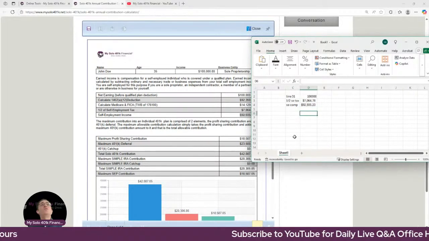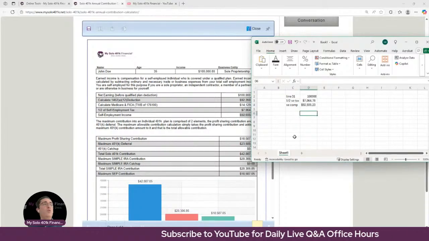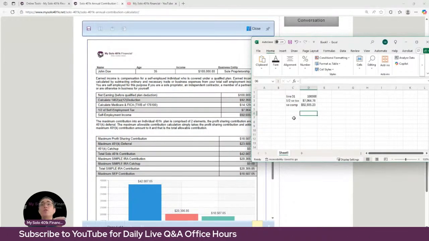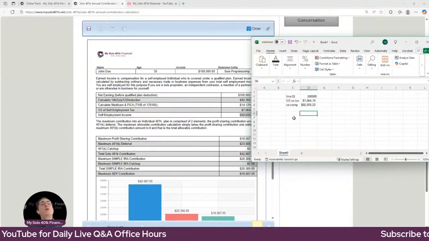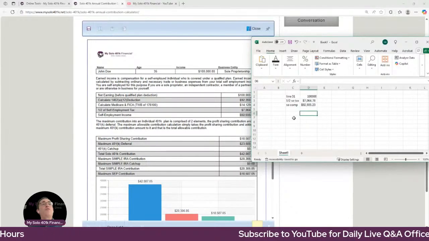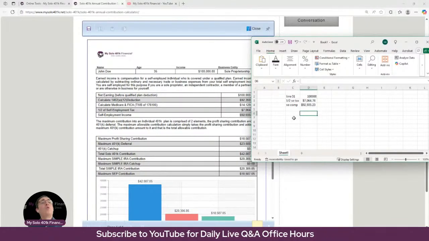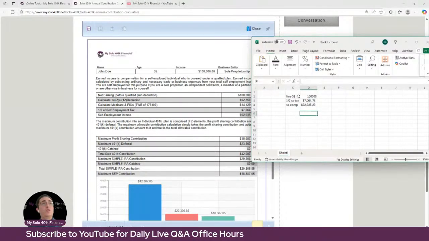So that's $92,935.23. So in this scenario, the person first wants to be able to maximize pre-tax contributions and then would make whatever's left as either a Roth contribution or a mega backdoor Roth contribution.